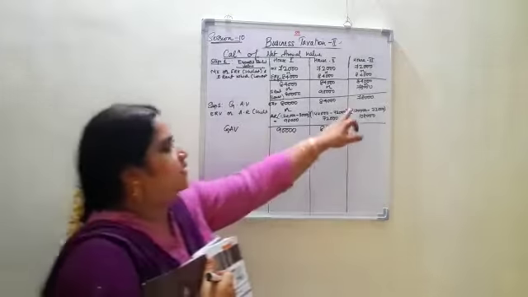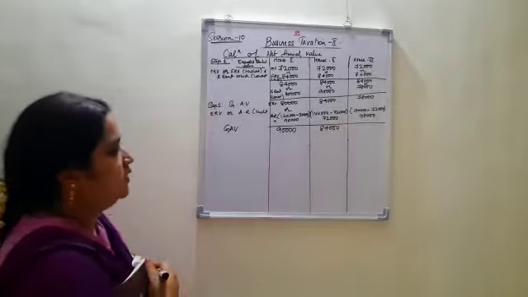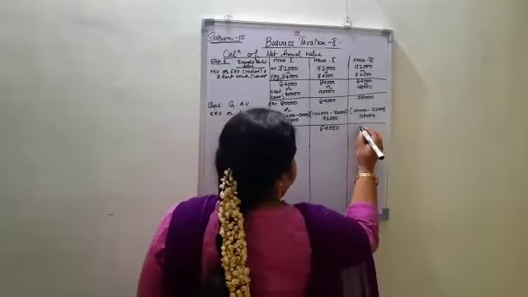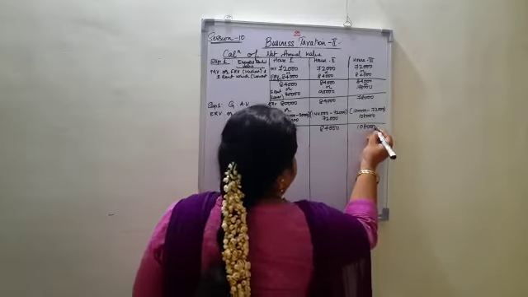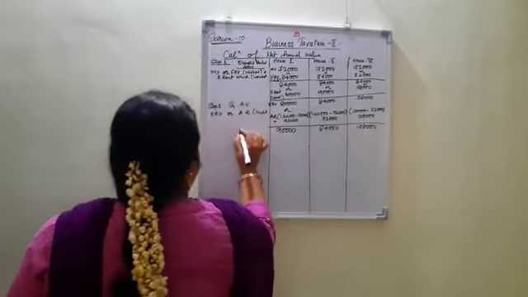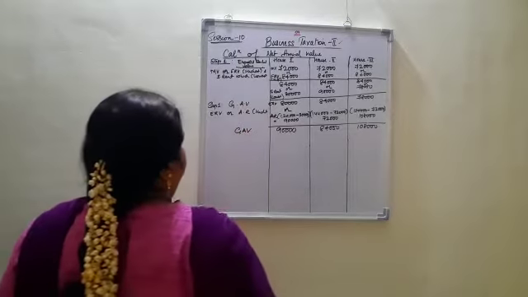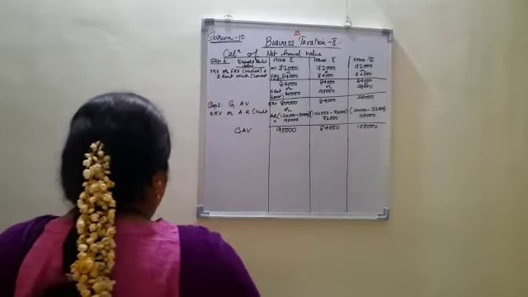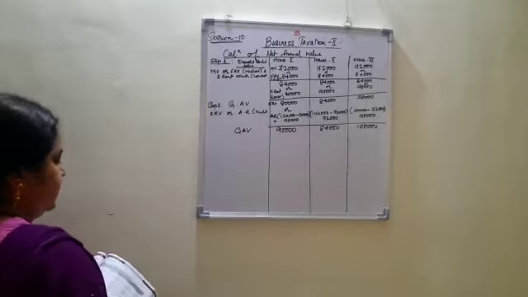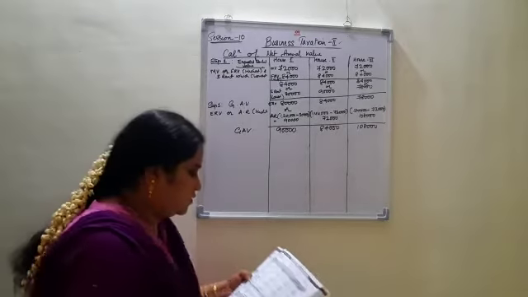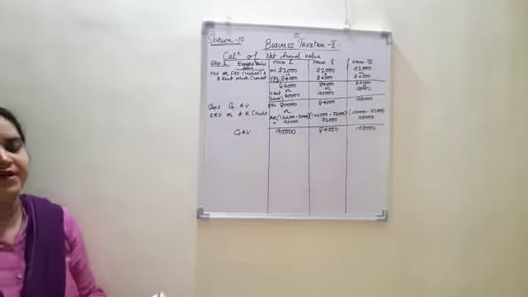Then when I compare 78,000 with that of 1,08,000, your GAV here is 1,08,000. So the GAV arrived is 1,08,000 in the case of the third house, then 84,000 in the case of the second house, and 90,000 in the case of the first house.